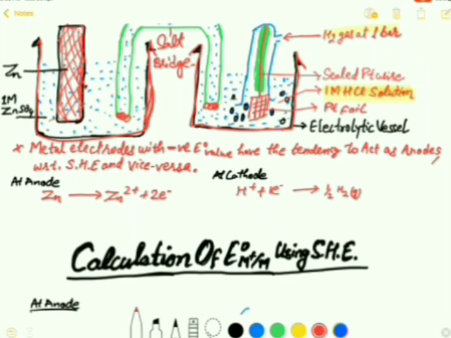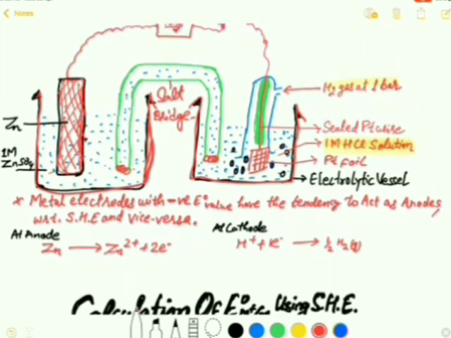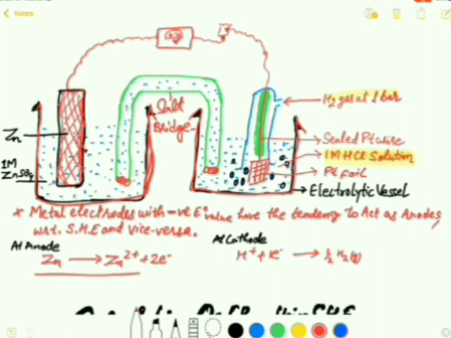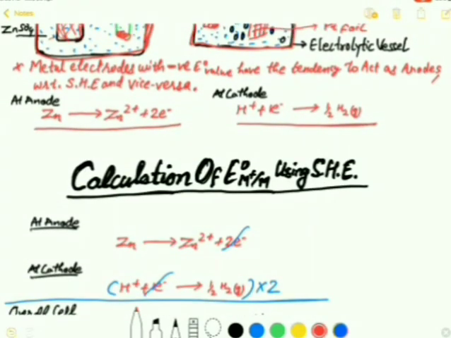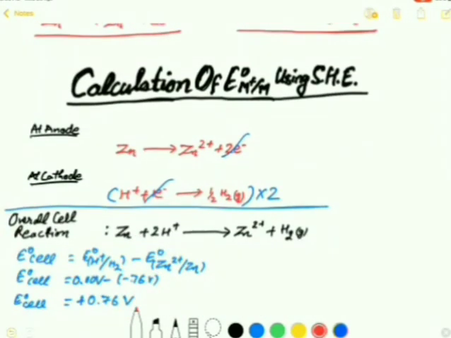And in this way there is an electrode reaction taking place at the respective electrodes, anode and cathode. So we can also calculate the standard EMF of the cell using this simple hydrogen electrode.